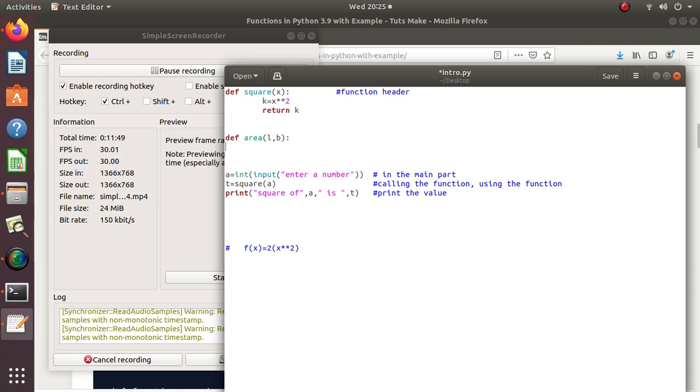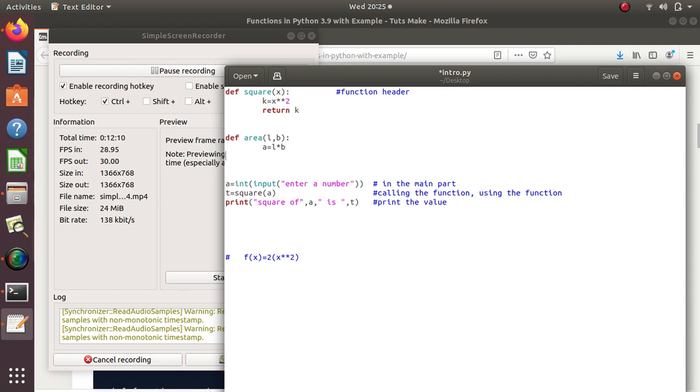So what is the formula to calculate the area of the rectangle? Simply length into breadth. So in this variable a equal to L into b, we are calculating the area with L into b and storing it in the variable a, and then we will have to return this variable.